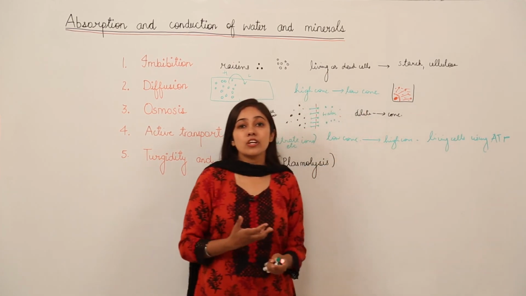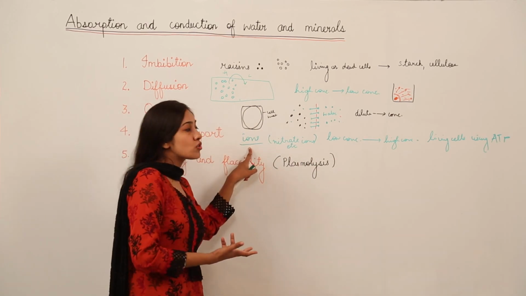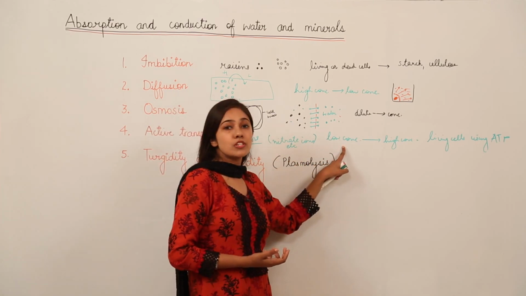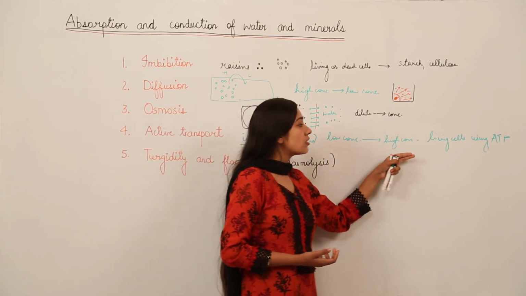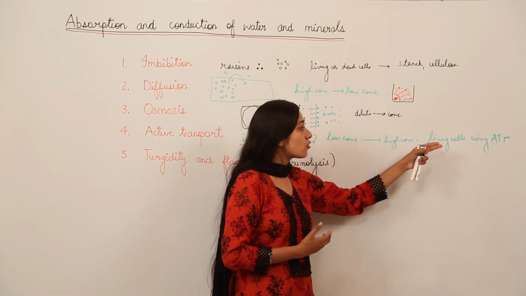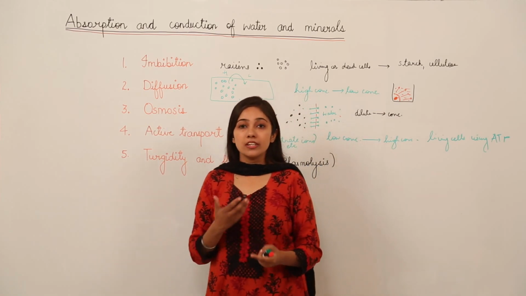So this active transport deals with the transfer or transport of ions from the region of their low concentration to the region of their higher concentration, and it takes place only in case of living cells. It also uses ATP, meaning energy, because ATP is the energy currency of the cell.